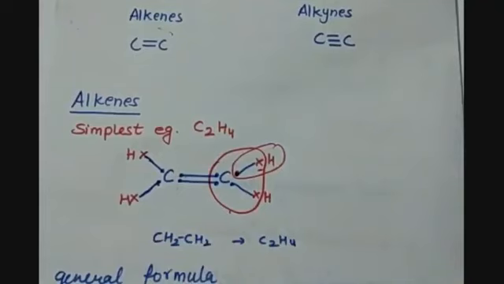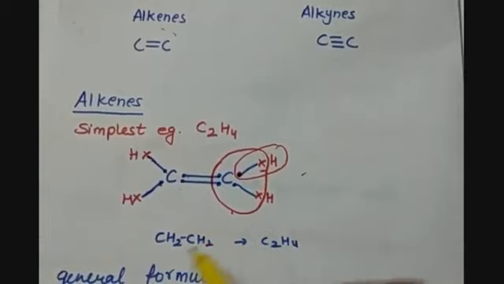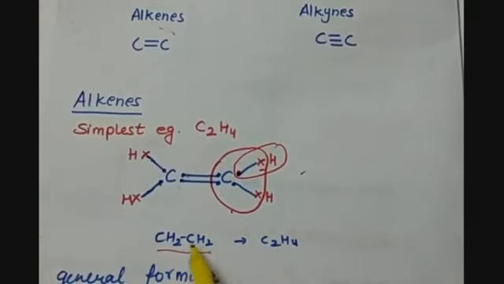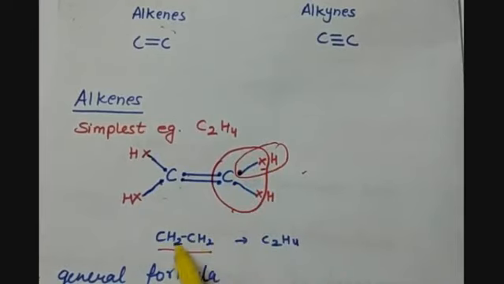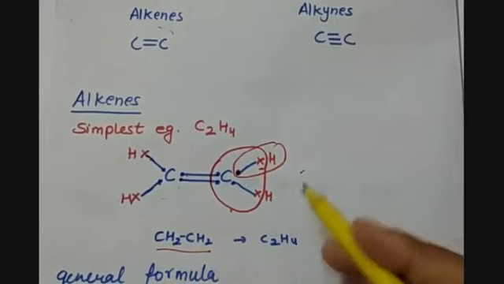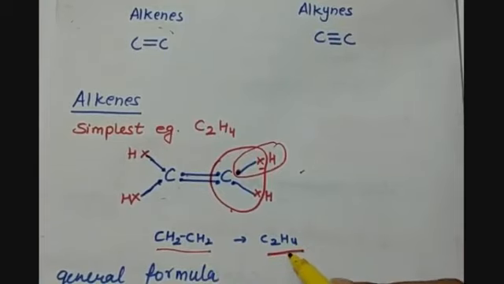So each carbon atom is having now 4 electrons by covalent bonding with carbon and hydrogen. So here we can write this formula in this way as well: CH2, CH2, having a double bond in between them. Or in more condensed form, we can also write it as C2H4.